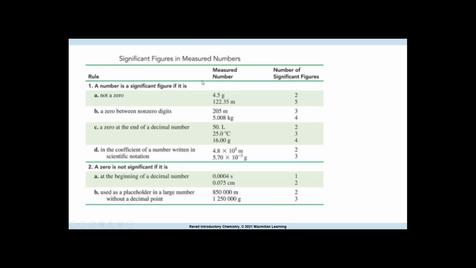This is a little fuzzy, but this is a chart I got from one of my other classes. It gives you an example, so if you get confused, you can refer back to this, and this would help you understand to an extent. It tells you the number of sig figs, and it gives you examples of measured numbers.